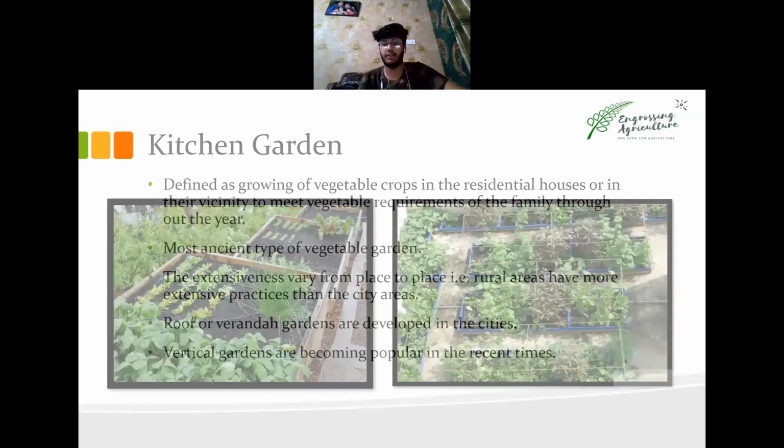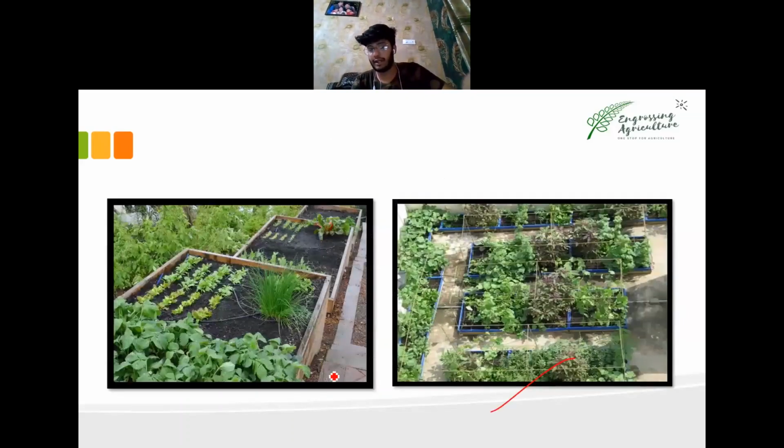This is a photo of a roof garden in India, and this is also a roof, a terrace garden. As you can see, these are seed beds. These are the pre-formed seed beds. This is not an entirely full roof, they're occupied. This is nice planning, as you can see.